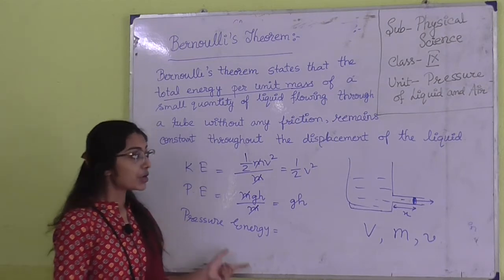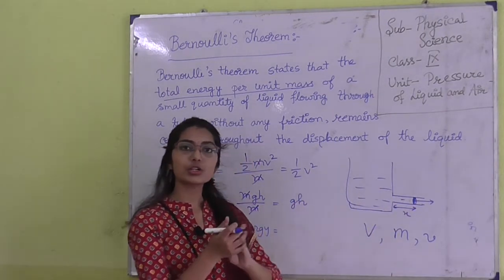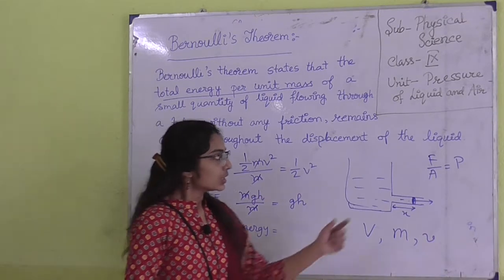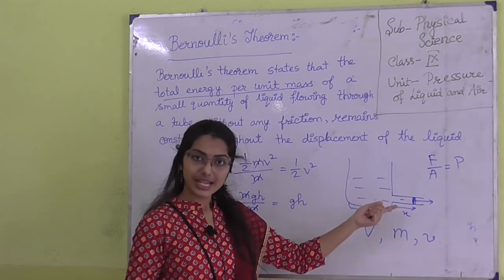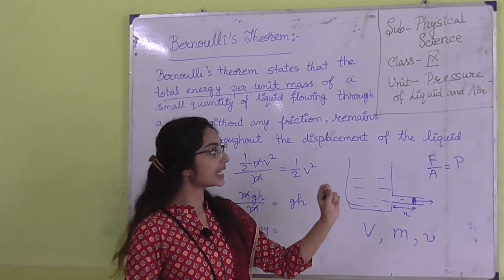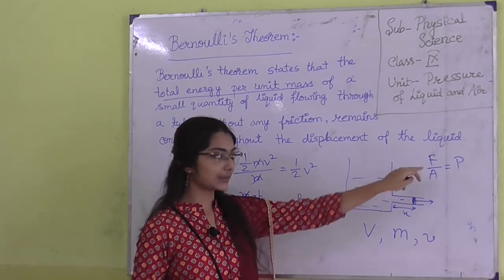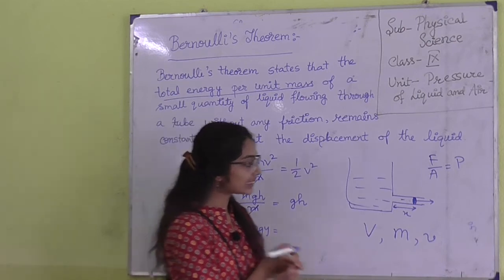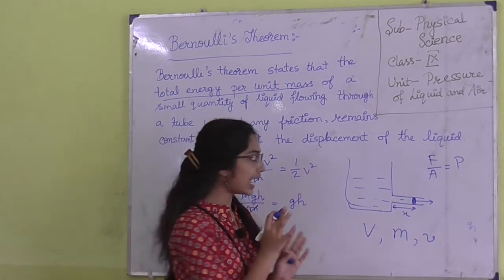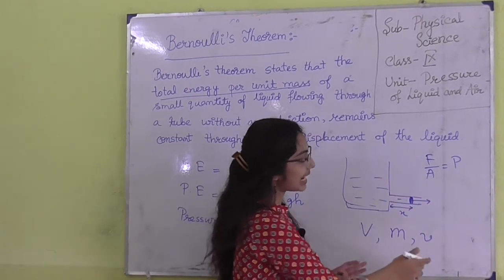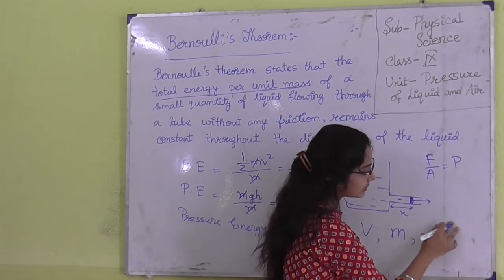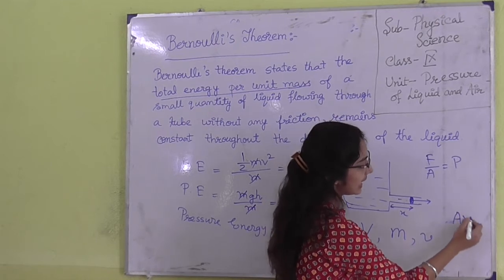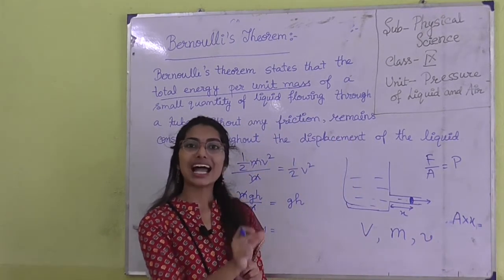And pressure energy. Pressure is force per unit area, so the force we apply divided by the cross-sectional area gives the pressure P. Considering this pressure energy, we can write area into height, here x also, because area into height denotes volume.